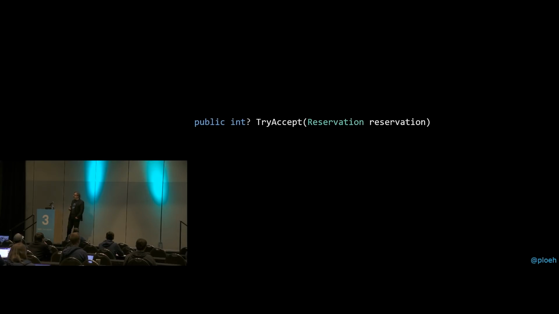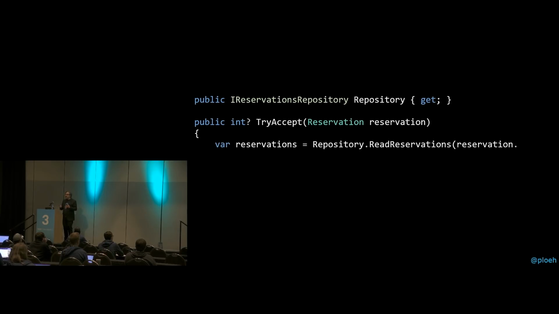Now, if you're doing dependency injection, you might have injected dependencies into the class where try_accept sits. We might, for example, have injected a repository and made that available via a read-only property like this. Normally this would arrive via the constructor, so in constructor injection. But since this is 2019, I assume that people know how constructor injection works, so I decided to save a little space and not show the constructor. But this arrives via the constructor and is now available as a read-only property. Since we have a repository, we can now query it. So we can say, give me all the reservations for that particular date.